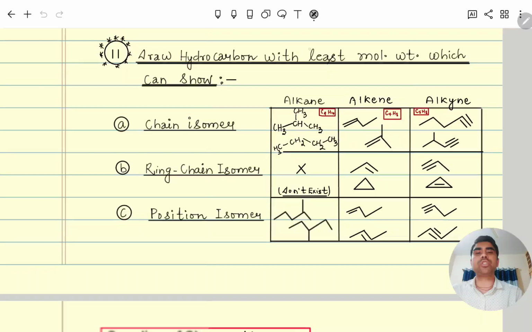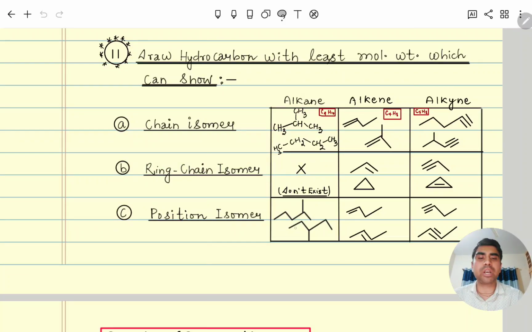Now one interesting question: draw the hydrocarbon with least molecular weight that can show chain isomerism. For chain isomerism in alkane, the minimum carbon required is 4. You can see for 4 carbon, one is linear and one is branched. So this is chain isomer. Ring chain isomer alkane will never show because the degree of unsaturation is 0. Position isomer, yes, it can show.